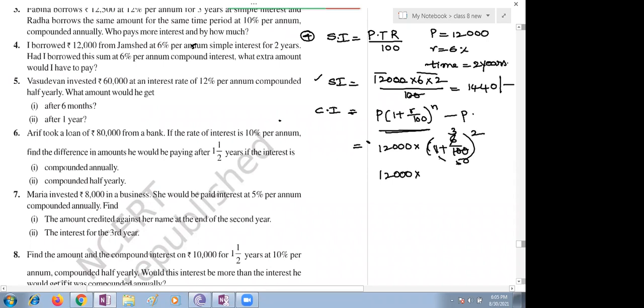Sorry, you just do cross multiplication, children. 53 divided by 50. How many times you need to do? 2 times. It's a whole square. Children, it is very simple, the same thing you did in your previous addition of fractions. Next, 5 one time, 5 twos are 10, 5 fours are 20. Now you have to multiply all the values, children.